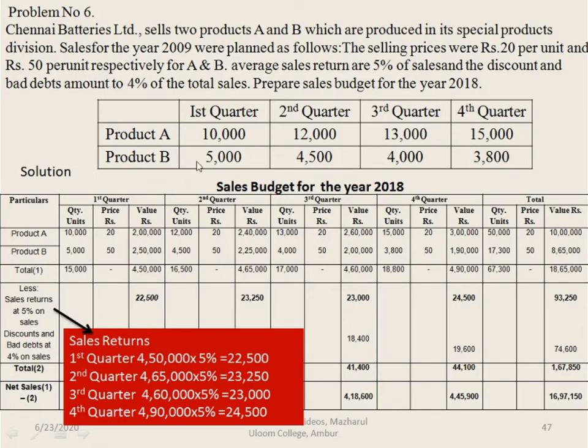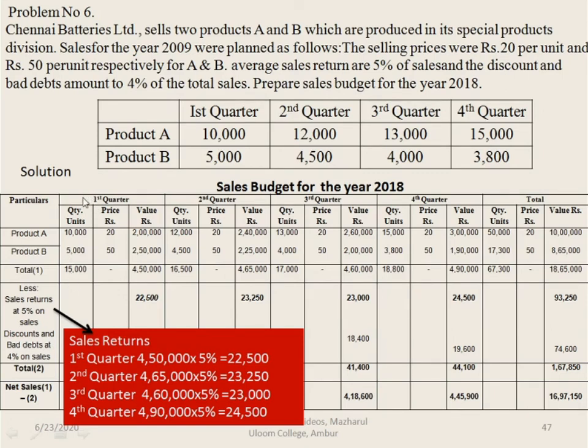Similarly for product B, 5,000 is the number of units. Product B, the price is 50 rupees per unit. So 50 rupees, 2,50,000. 4,500. Second quarter, 50 rupees. 4,000 for third quarter, 50 rupees and 3,800 for the fourth quarter, 50 rupees. 3,800 into 50 is 1,90,000. Add up these, you get the total.